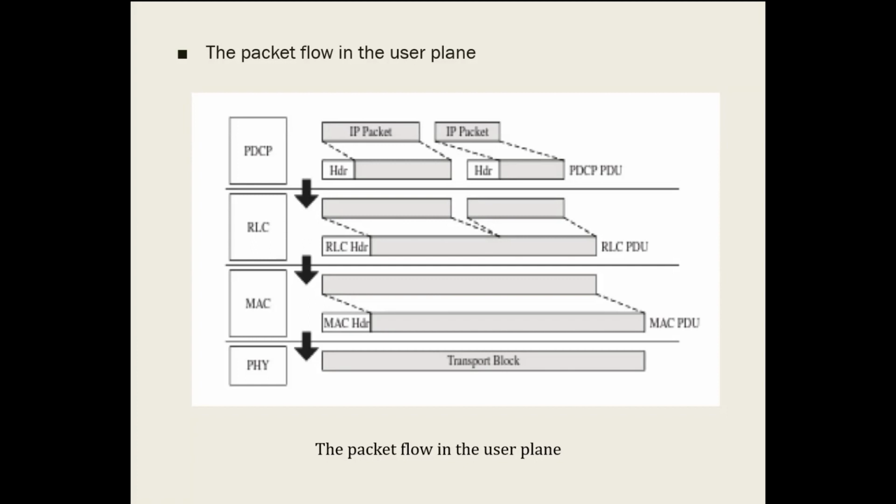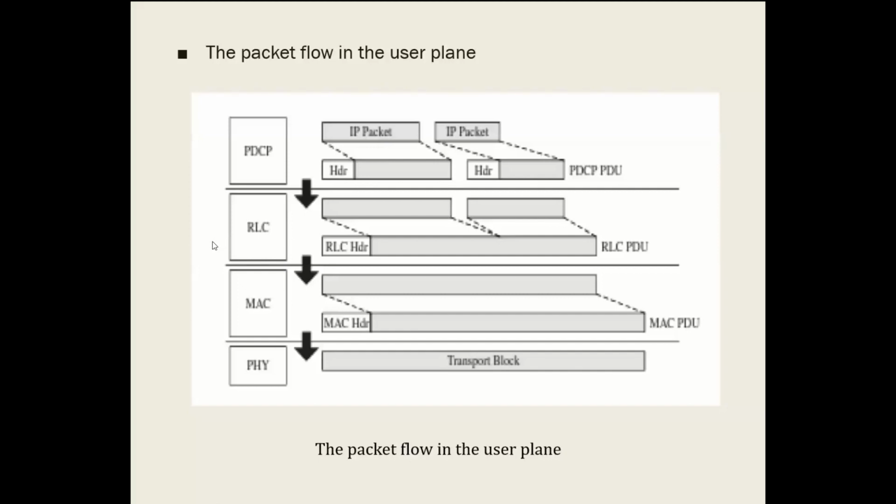Both will be the same here. This will be applicable for both. The PDCP PDU is a packet generated by the PDCP protocol by taking the IP packet and adding the PDCP header files. This complete PDCP PDU will be transmitted to the RLC,